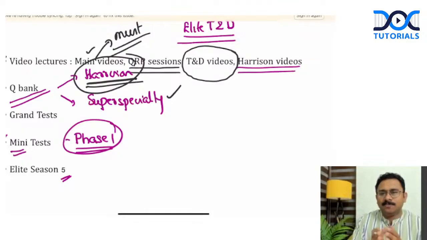Once we get a firm idea on that, we'll roll out the entire schedule. But as of now, what we have in front of you is the schedule for July, August, and September, and what you should complete in these 3 months. Immediately after that, we'll start with Elite test and discussion.